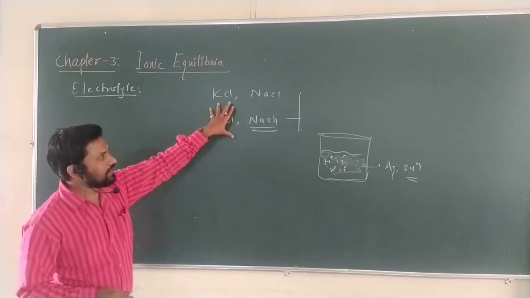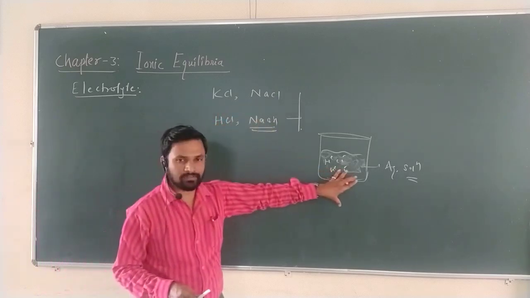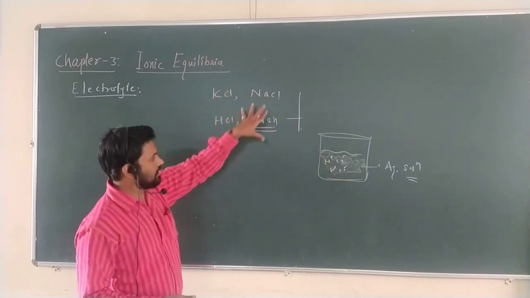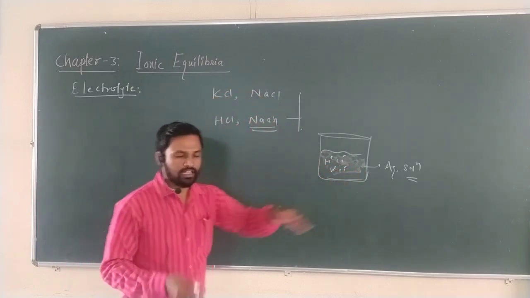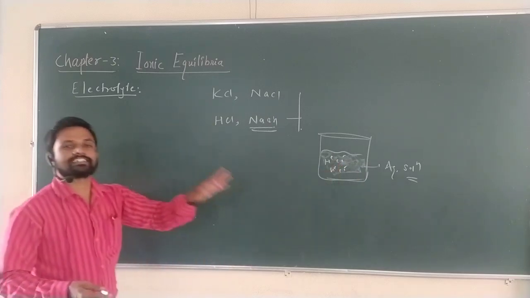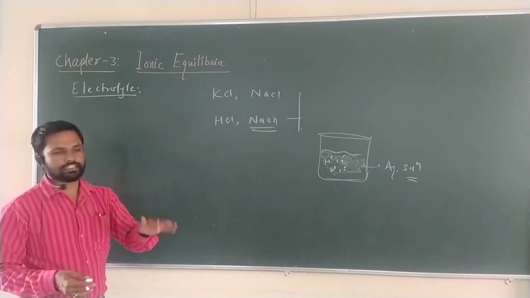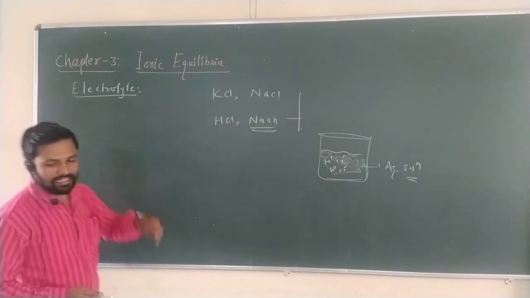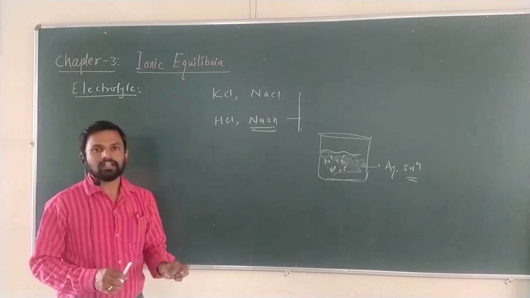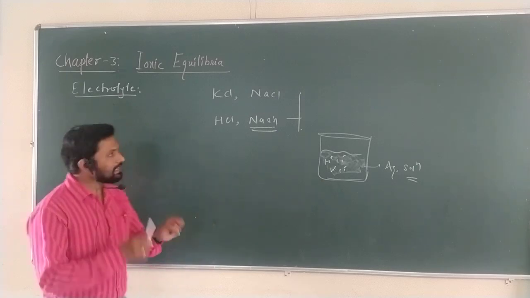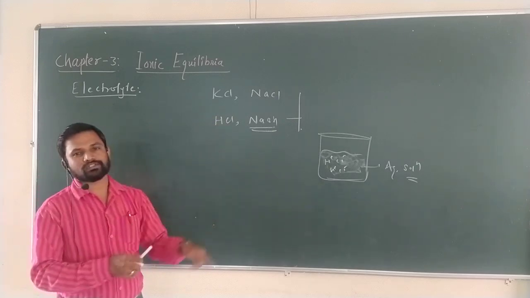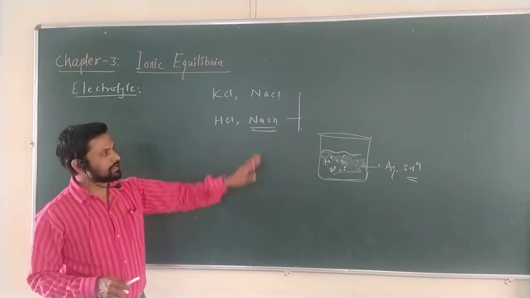As I told you, if any ionic compound dissociates in water, in an aqueous solution, it forms ions. Due to the formation of these ions, they carry electricity. Therefore, electrolytes are those substances which conduct electricity in an aqueous solution due to the presence of ions.